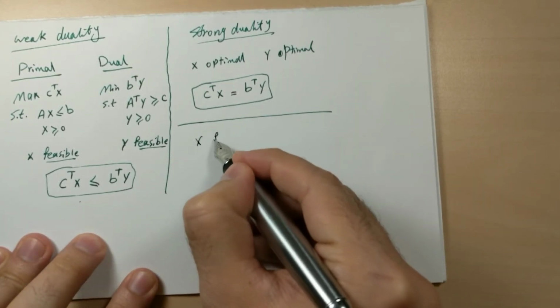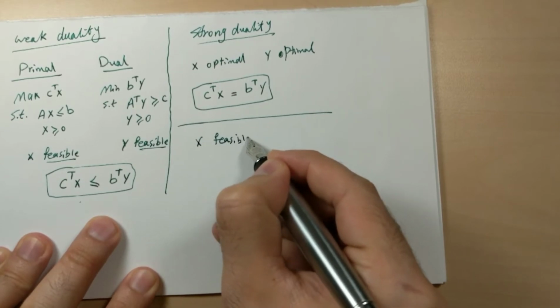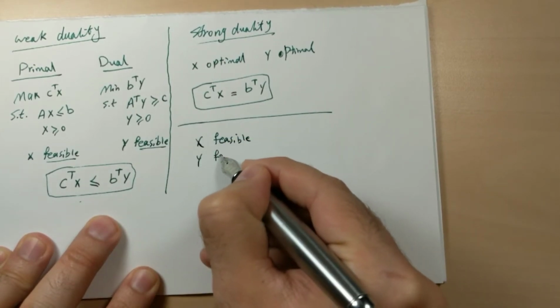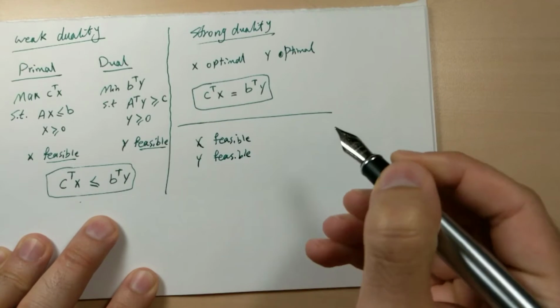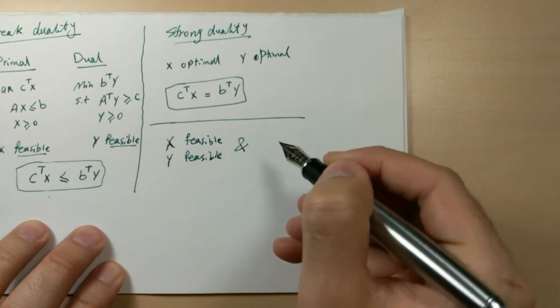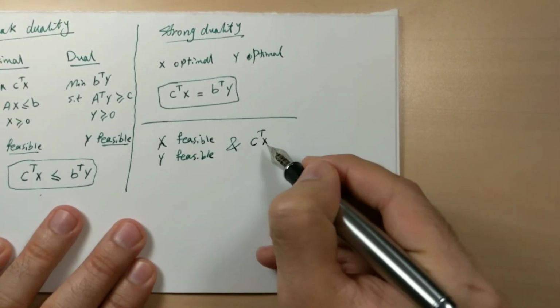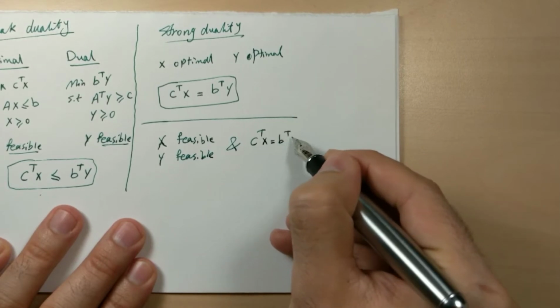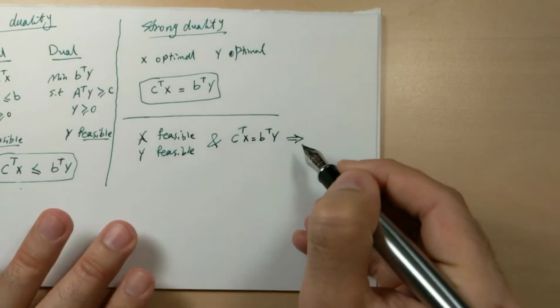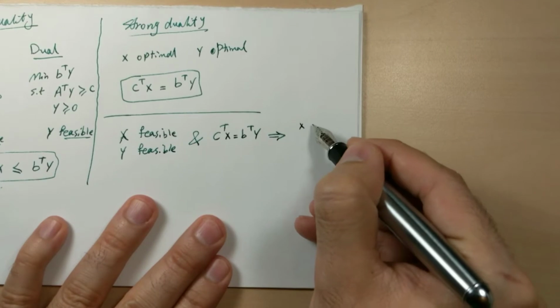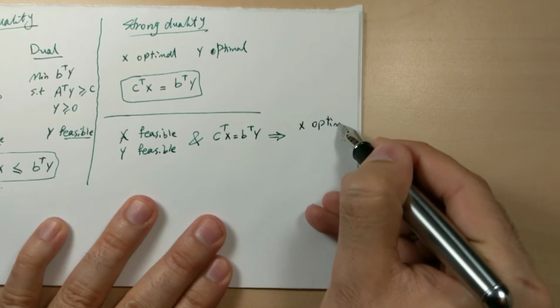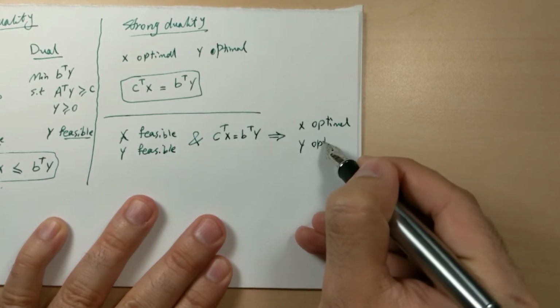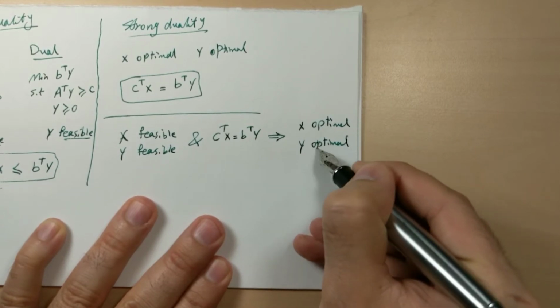So X is feasible to the primal problem, Y is feasible to the dual problem, and you see that the objective values of the primal and dual are equal, then you can conclude that X is optimal to the primal, Y is optimal to the dual.